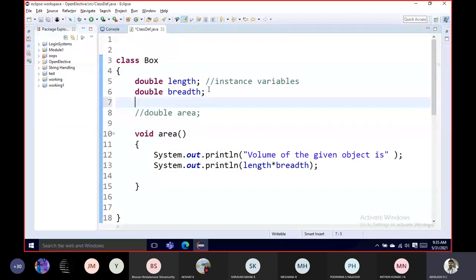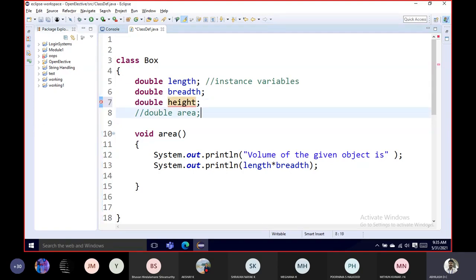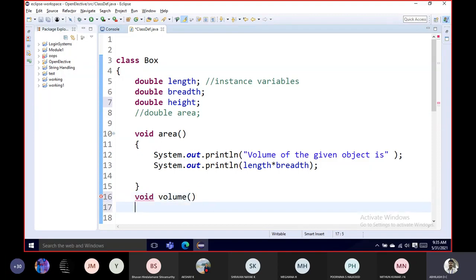For now, double. I'll also take a height, right? So here, if I want just the area, I'll go with the area. If I want the volume to also be created, you can also use it.